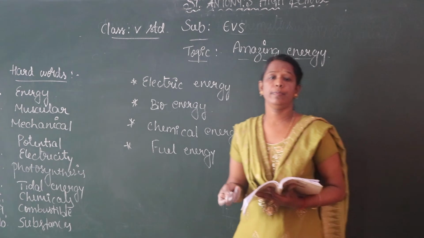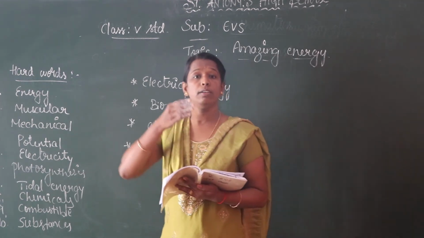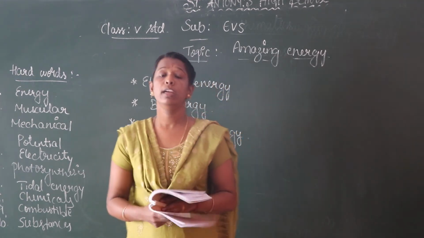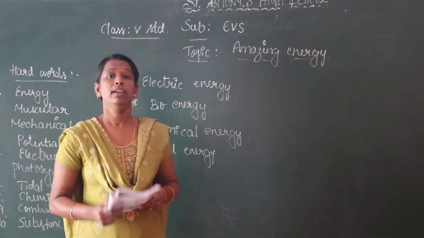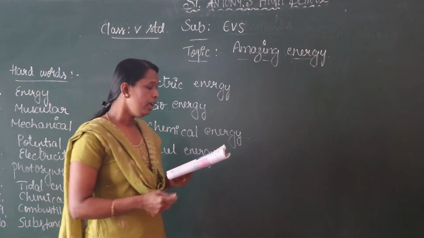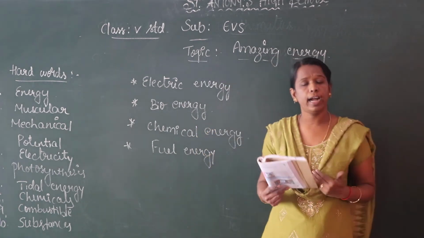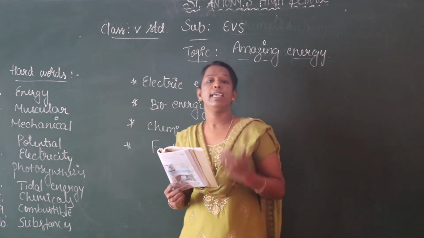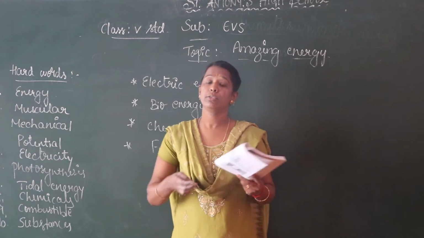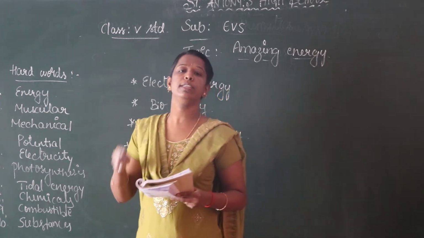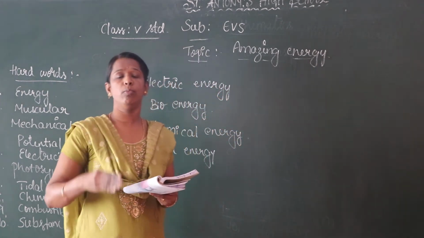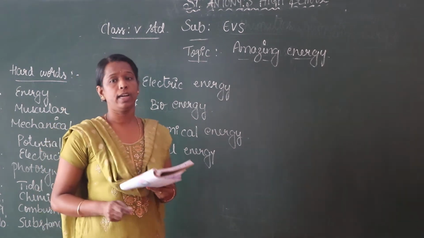Next, wind energy. The moving air is called wind. We get wind energy from air. Examples for wind energy are the moving of a kite and the moving of a sailboat. These are the examples. The energy is used in the sailing of a boat and also in the movement of the kite.